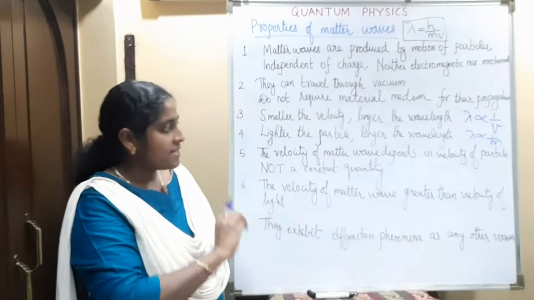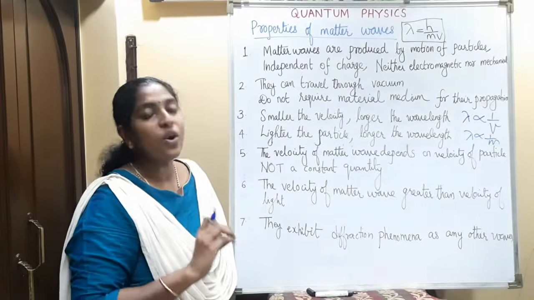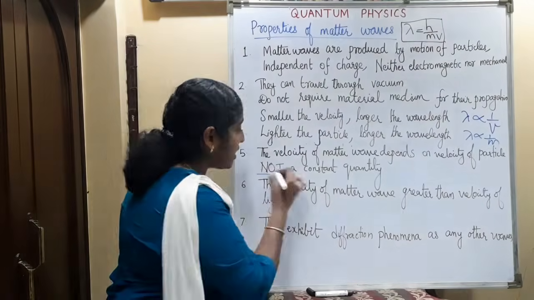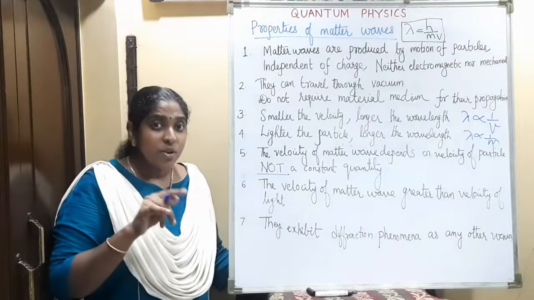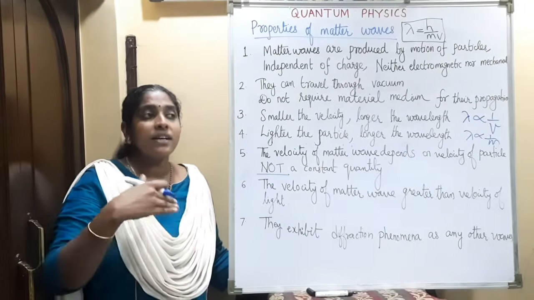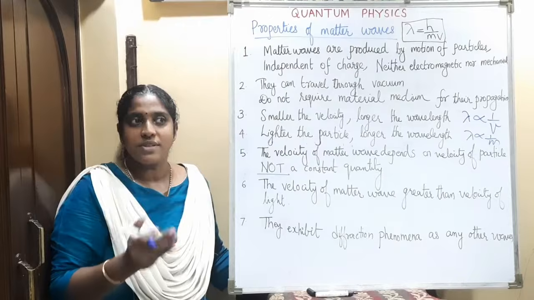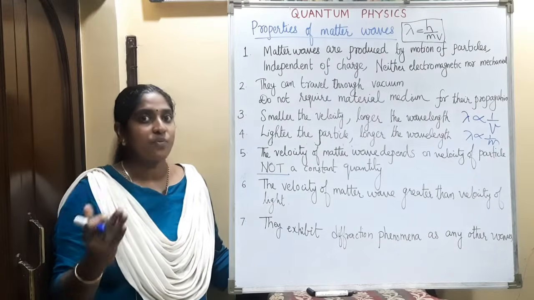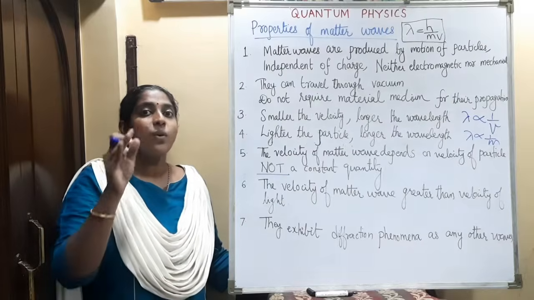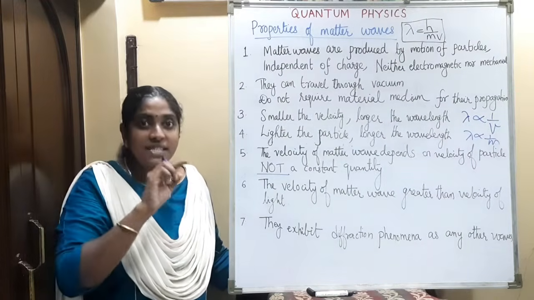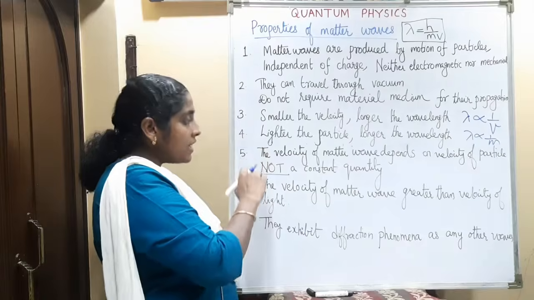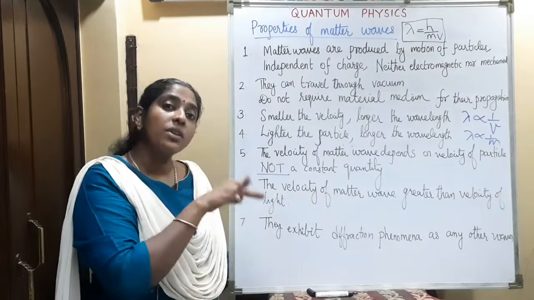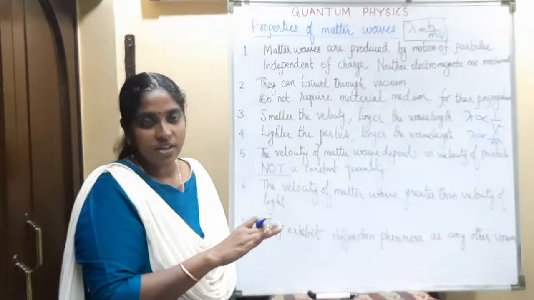The fifth property is that the velocity of matter wave depends on the velocity of the particle. It is not a constant quantity. In the case of radiation, the velocity is constant because we are considering the particle aspect there as a photon. A photon is moving with a speed c. So there the velocity is a constant c. But here, in the case of matter waves, the velocity of the wave depends on the particle velocity. It is not a constant quantity.